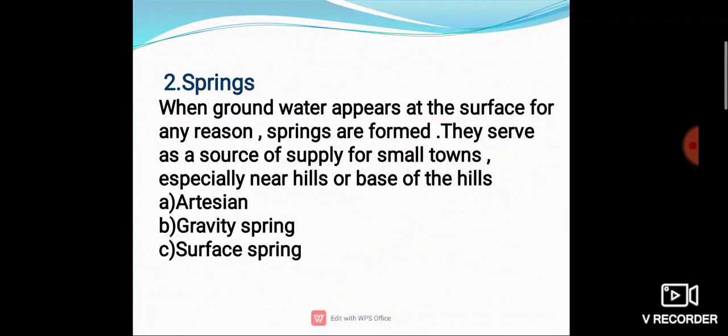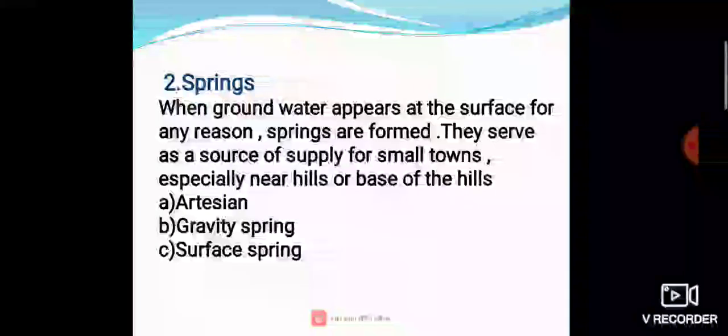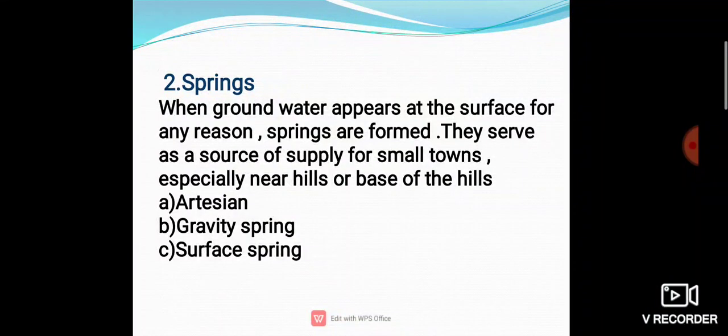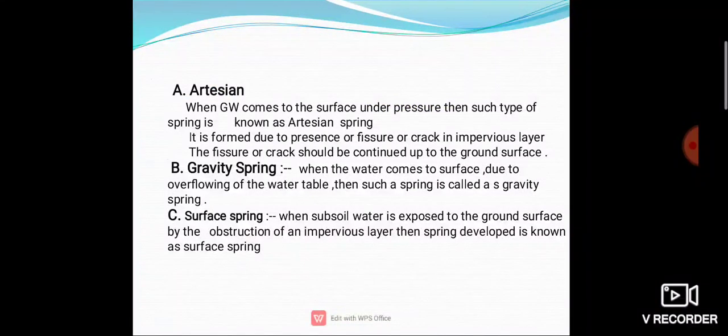After this, springs. There are different springs: artesian, gravity, and surface springs. When the groundwater appears or comes to the surface for any reason, springs are formed. They serve as a source of supply for small towns, especially near hills or the base of the hills.